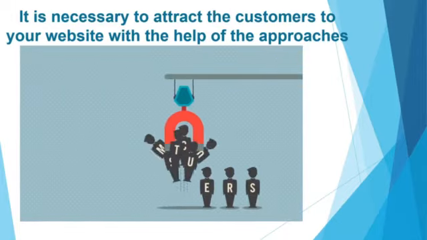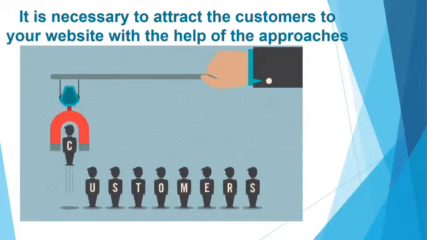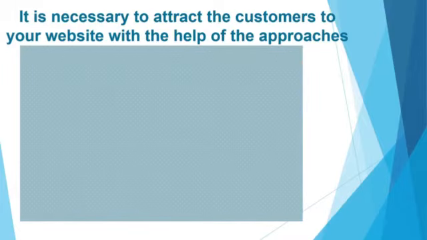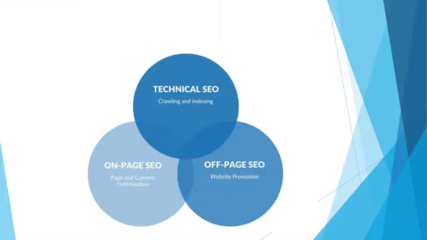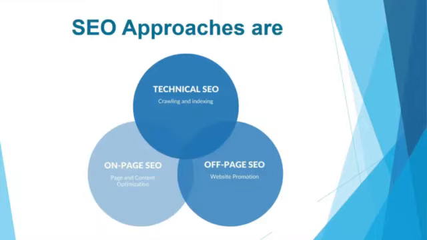So to attract the viewers or to rank your website up on the search engine, there are some approaches. Those are called SEO approaches. SEO approaches are on-page SEO, technical SEO and off-page SEO.